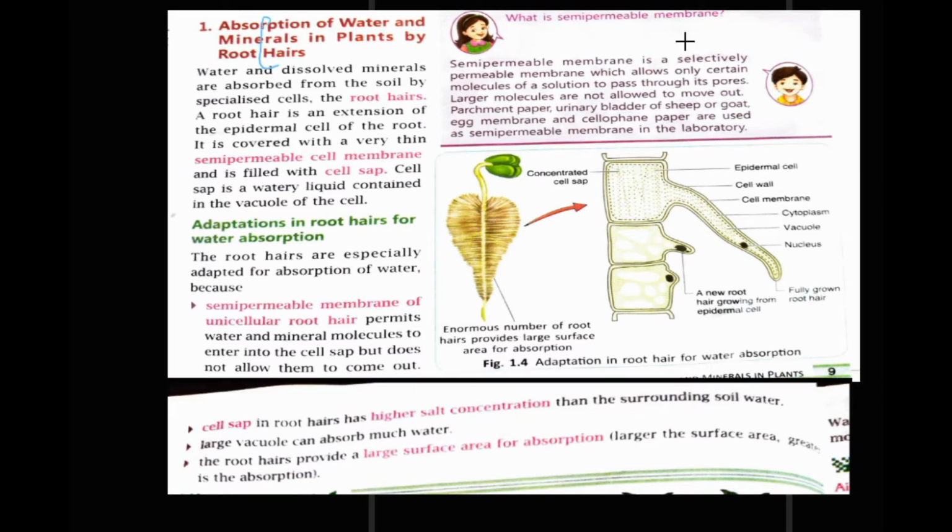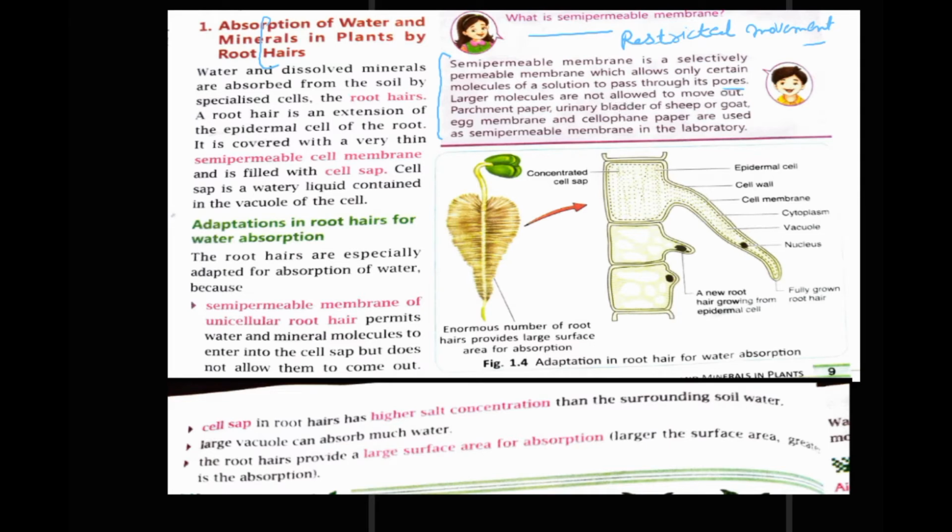So what is semi-permeable? Semi-permeable means restricted, restricted movement, so selective movement. A semi-permeable membrane is a selectively permeable membrane which allows only certain molecules of a solution to pass through its pores.